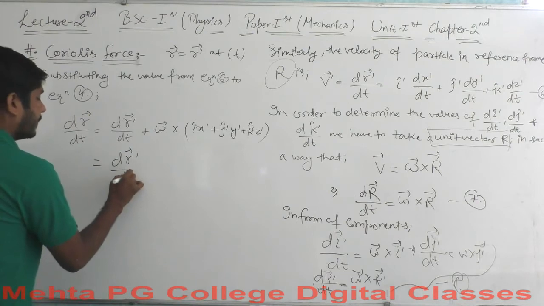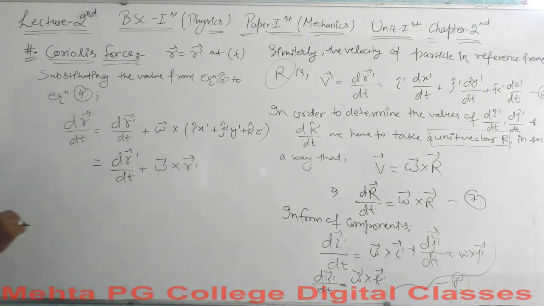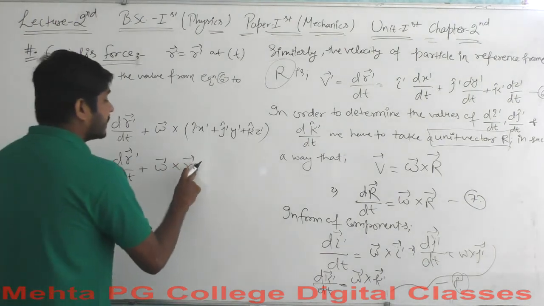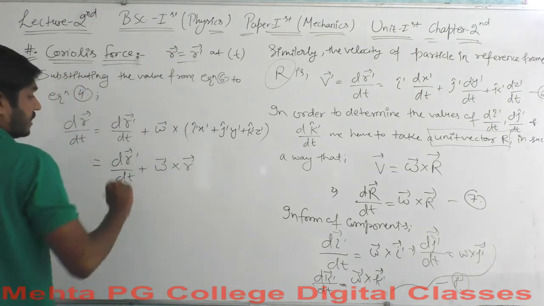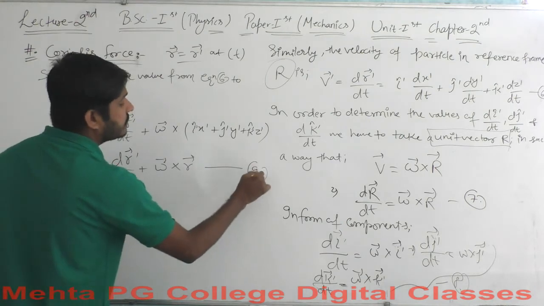And this will have omega cross r dash, or you may say the r vector here, because the r vector and r dash vector were the same. We have assumed this. So let's say this is equation 9 by now.